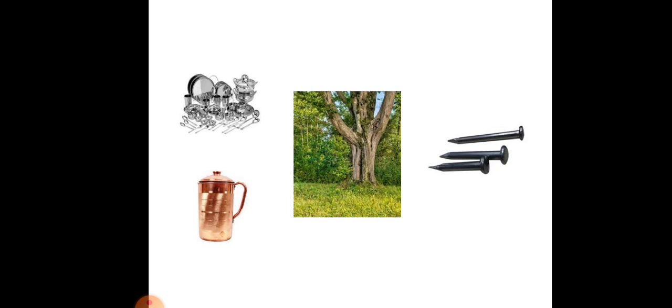Usually this impure form is known as the mixture form of matter.